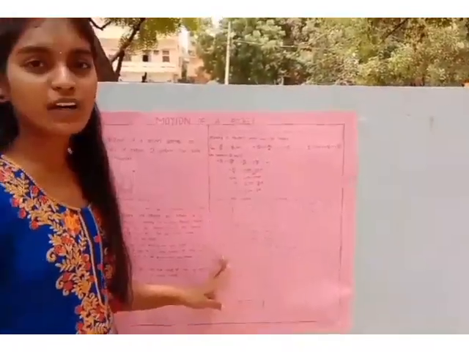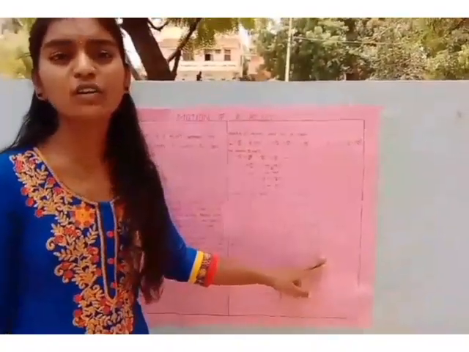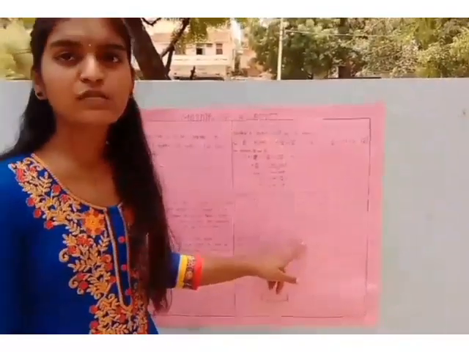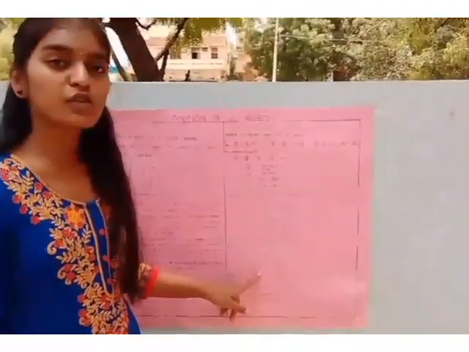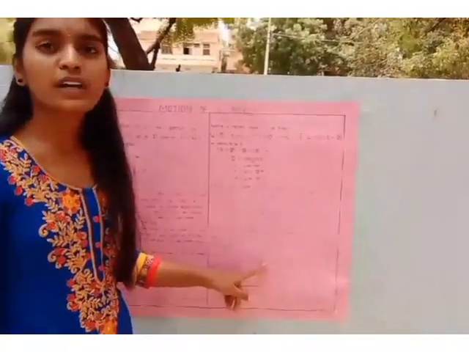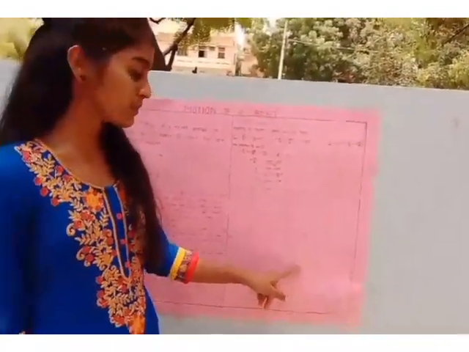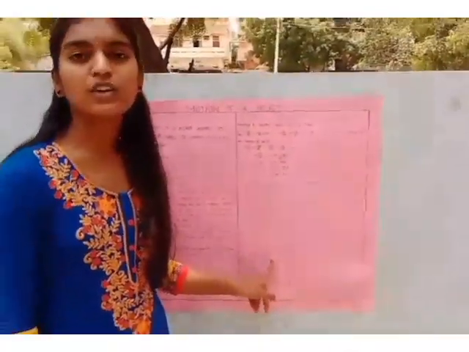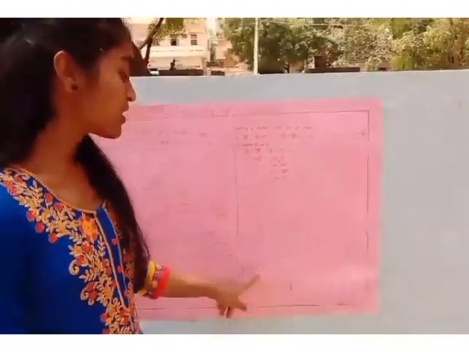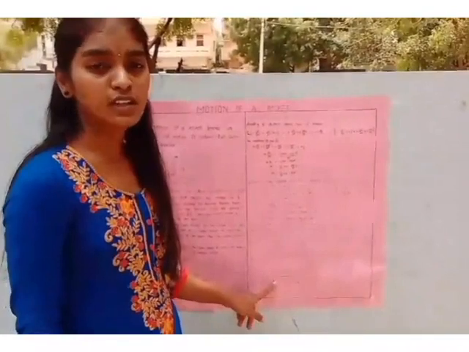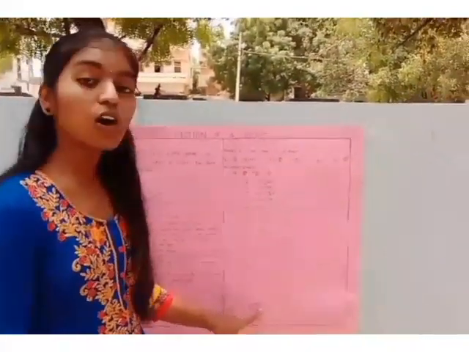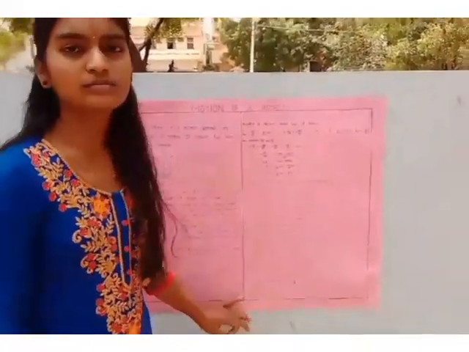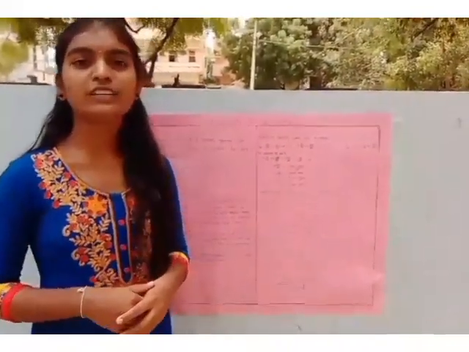Now, when the gravitational force on the rocket is ignored, that means g is equal to 0. From equation number 5, when the gravitational force is ignored, the remaining equation is v is equal to v naught plus u into log m naught by m to the base e. This is taken as equation number 6. Now in case 2, in the above case, v naught, the initial velocity, is taken as 0. The remaining equation we get is v is equal to u into log of m naught by m to the base e. This gives the velocity of the rocket. Thank you one and all for giving me this opportunity.